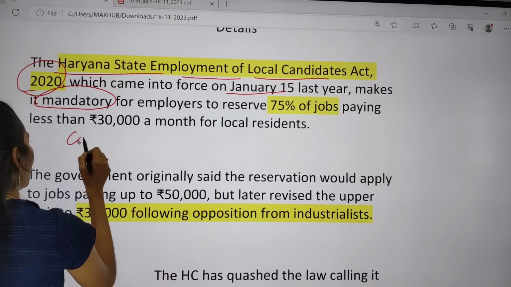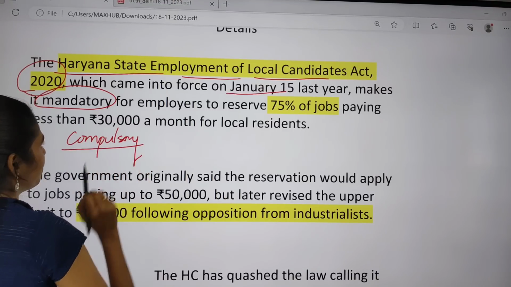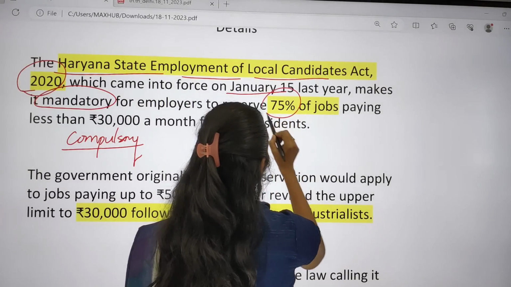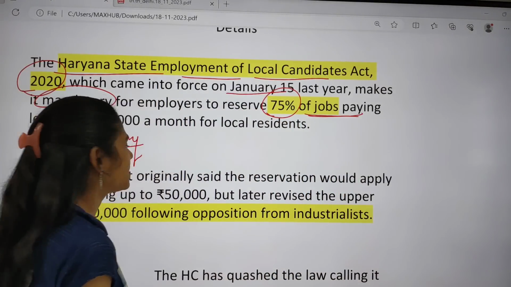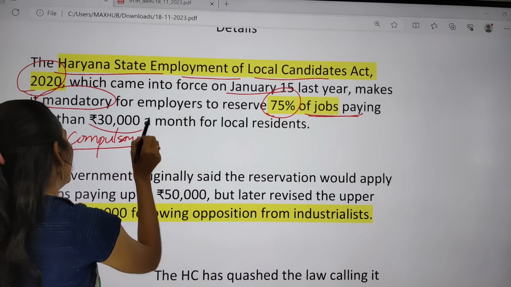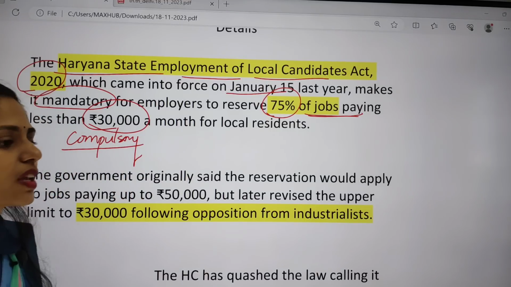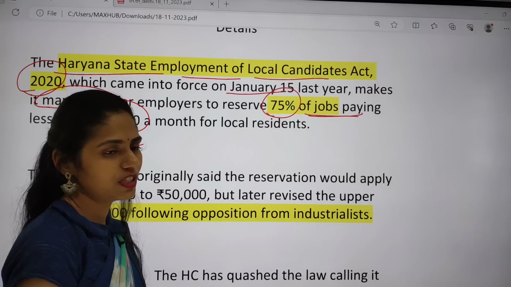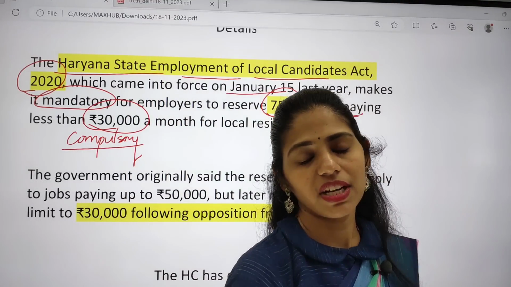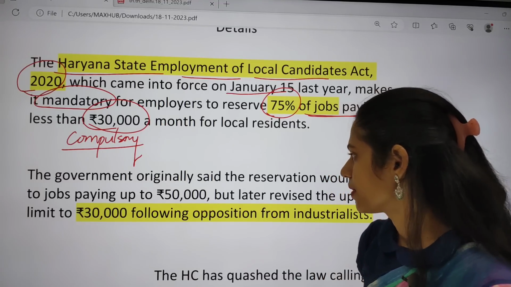Mandatory means nothing but compulsory. So there should be compulsory reservation of 75% of jobs in the private sector which are paying less than 30,000 rupees per month for local residents. So 75% of those jobs have to be given to the locals.